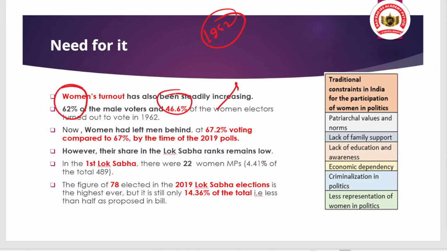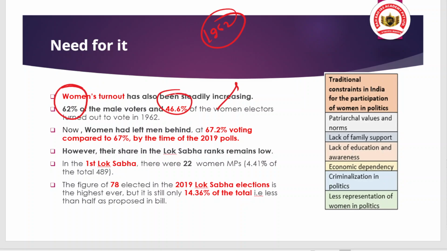So we have to increase women's political participation in the Lok Sabha, in the Rajya Sabha, and in the state legislative assemblies. From a historical perspective, even though there was a steady rise in political representation, there was no quantum jump.